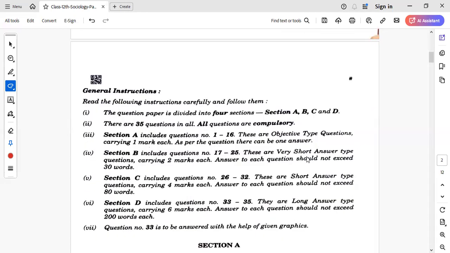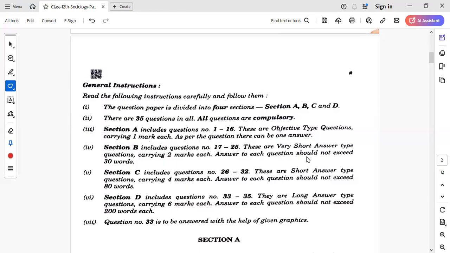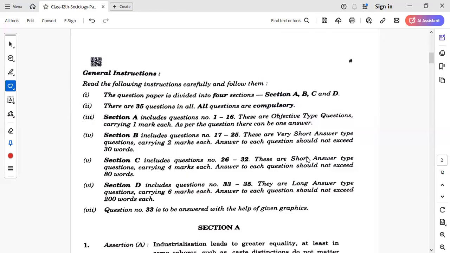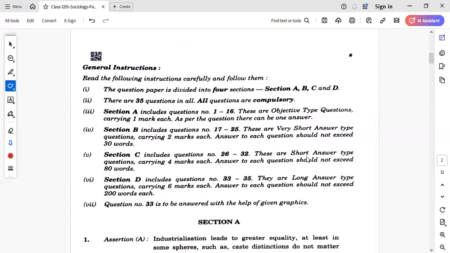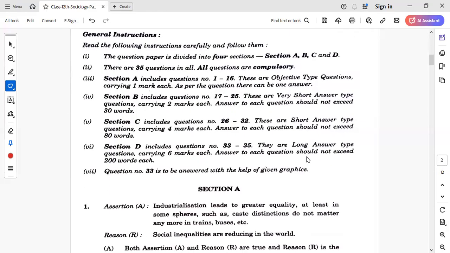So out of 35, you get 16 MCQs, and one question is based on a table that is in the subjective part, which is a 6 marker. And then there are different types of MCQs that have been given this year, so we will try to discuss that.